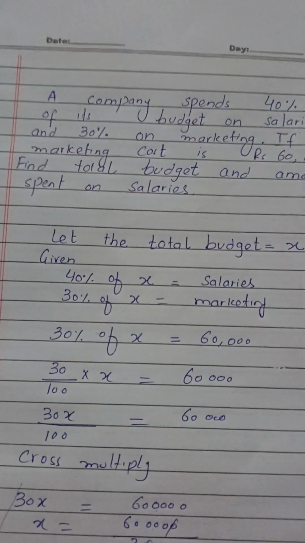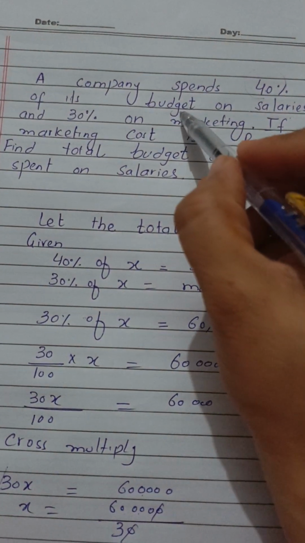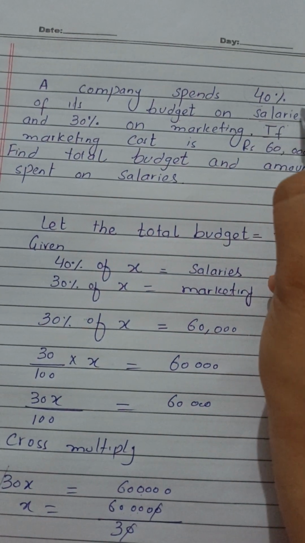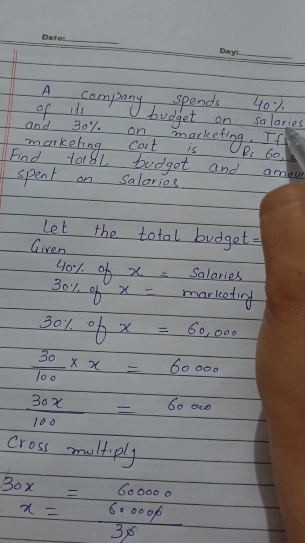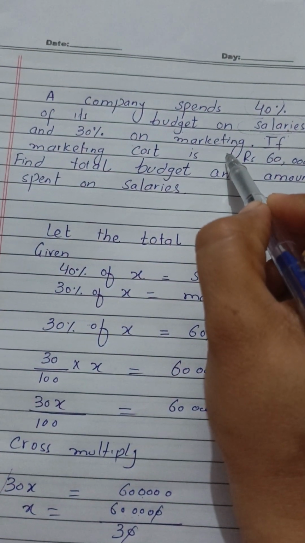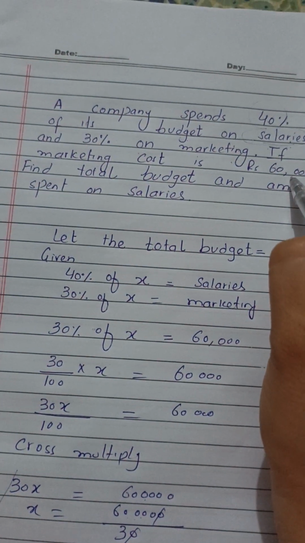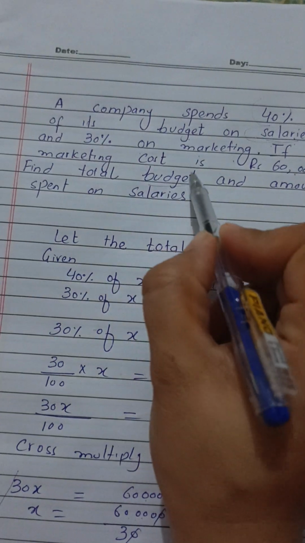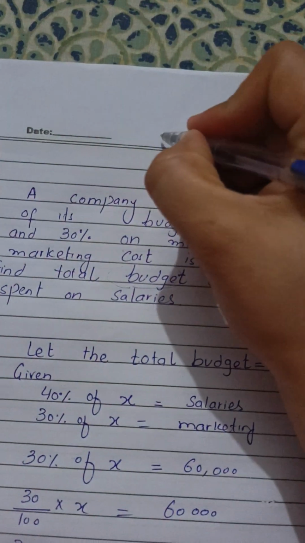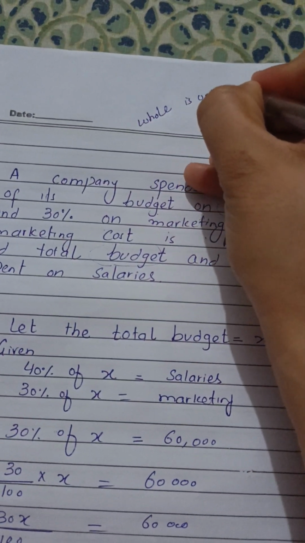So, what is given in the question? The percentage that a company spends of its budget: 40% of its budget was spent on salaries and 30% of its budget on marketing. And the cost of the marketing is given in the question, 60,000. You have to find the total budget. Total means whole. Whole is unknown. हमें नहीं पता whole क्या है.